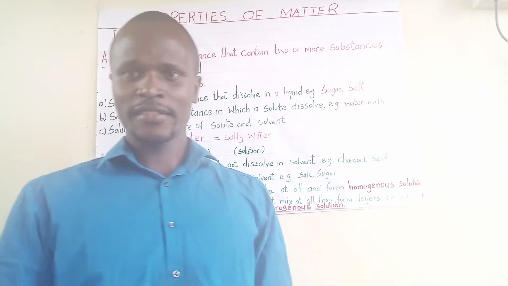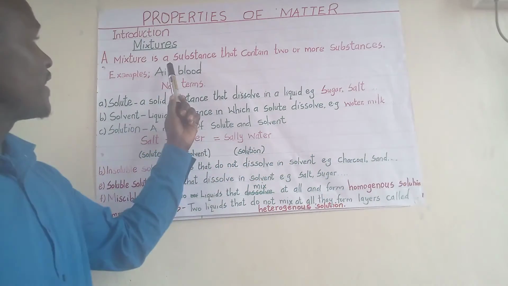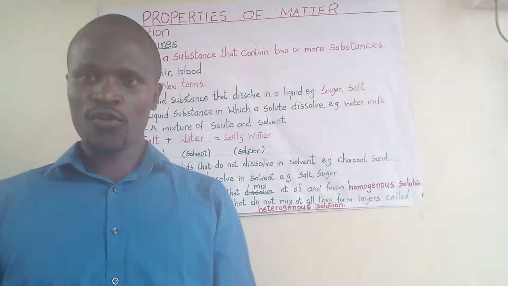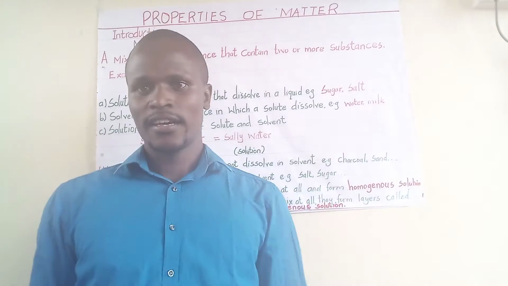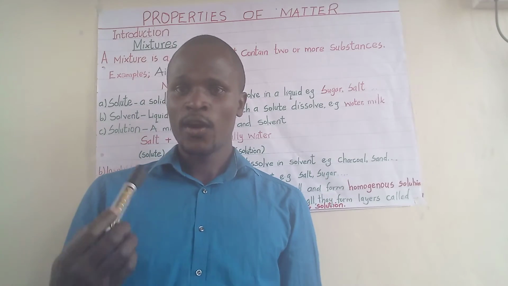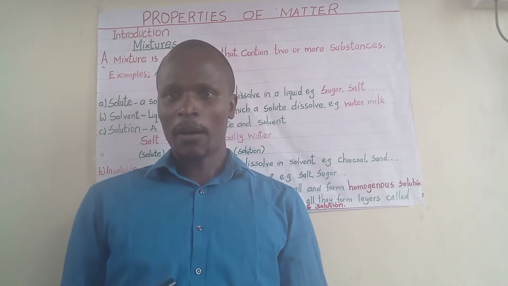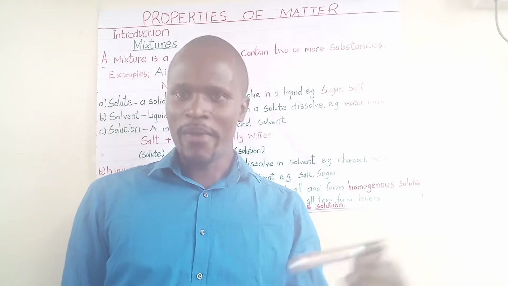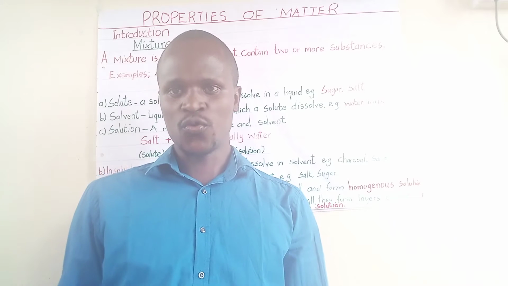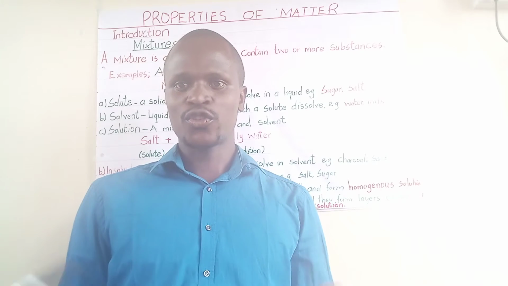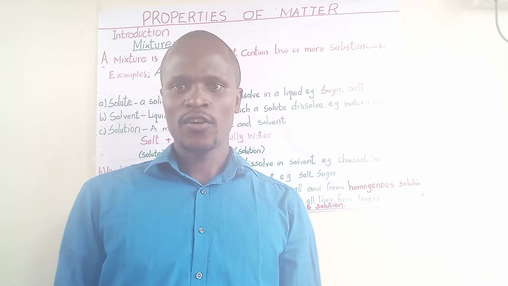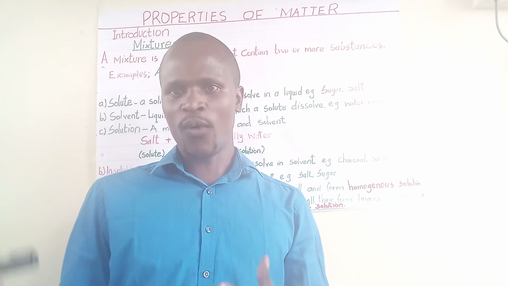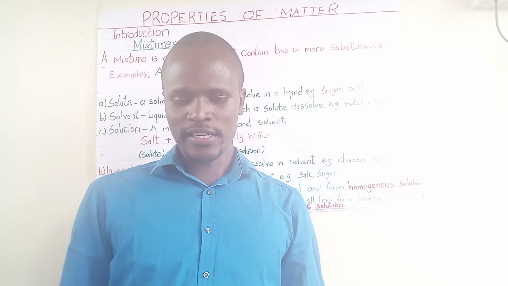Now, what is a mixture? A mixture is a substance that contains two or more substances. For example, if you take salt, you mix with sugar and also soil. You can see there's a mixture of three substances. So such a substance that contains two or more, we call it a mixture.